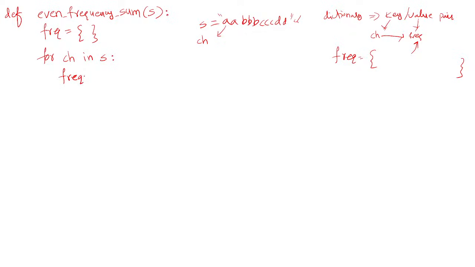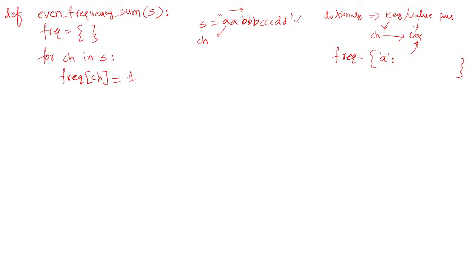If you say frequency of ch is equal to something, then immediately a key with the letter a will be created. Then how many times is it occurring? It is occurring one time now. Every time while I process the string, if I encounter one more a, then I simply increment its value. You could just say frequency is equal to 1 here.